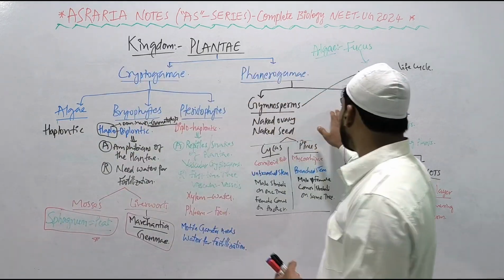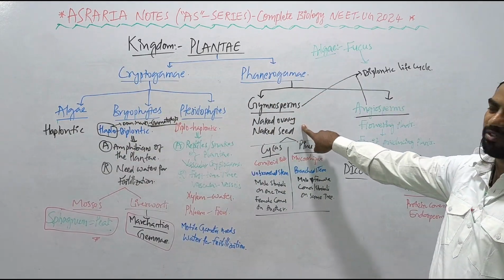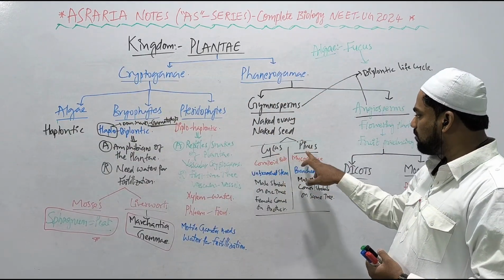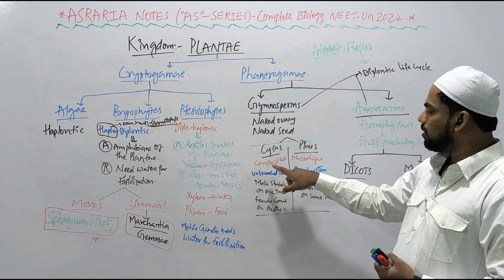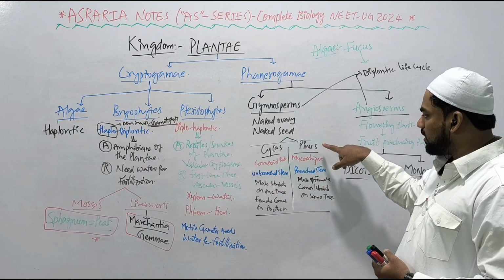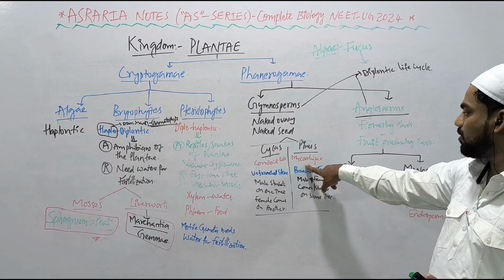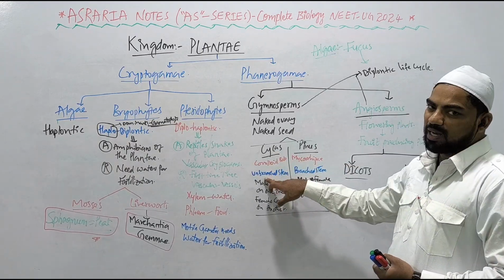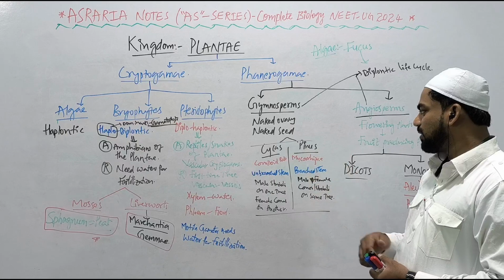Now here we go, Gymnosperms and Angiosperms. Gymnosperms, naked ovary, naked seed, before and after fertilization, no coverings. Example, Cycas and Pinus. In the Cycas we can see coralloid roots fixing atmospheric nitrogen, whereas in Pinus we can see mycorrhiza, fungal association, right? In the Cycas we can see unbranched stem, single stem. In the Pinus we can see branched stem, right?